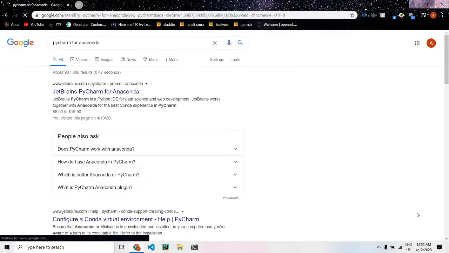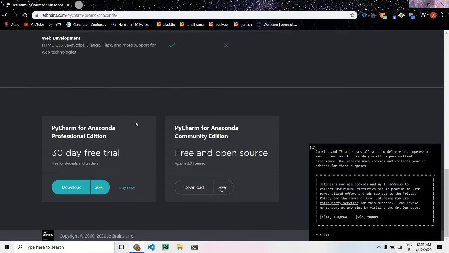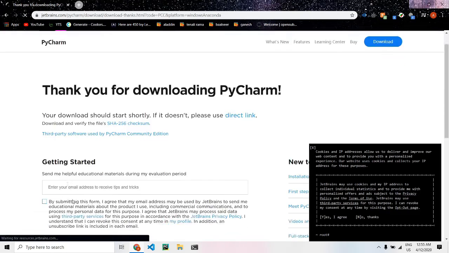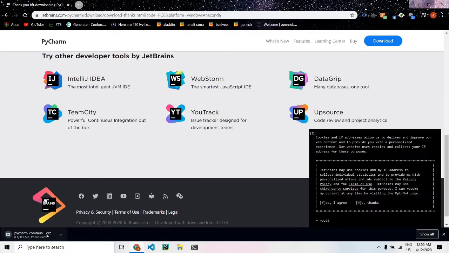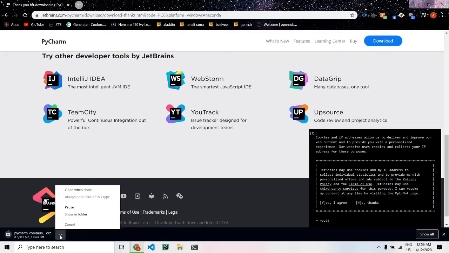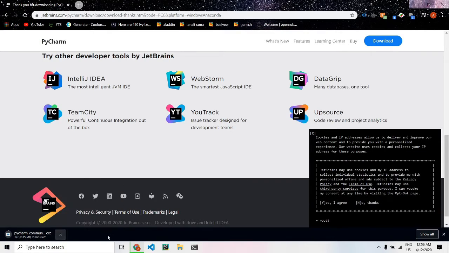Search for PyCharm, for example, and click the first link. This professional edition has special support. We are going to download the free and open source version because it's free. Download it. It's starting, and wait for it to download.